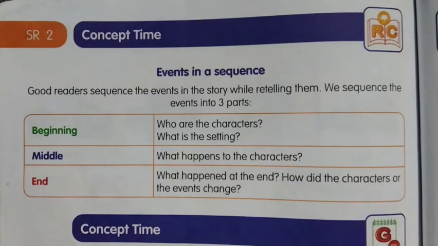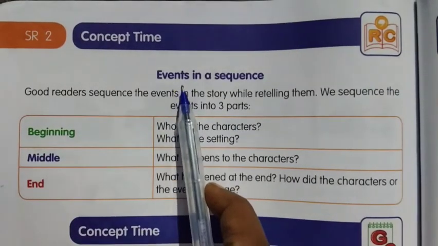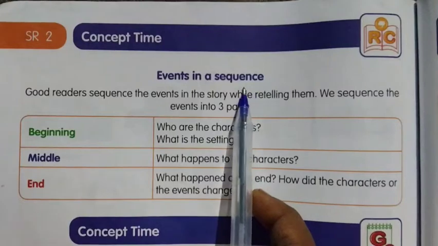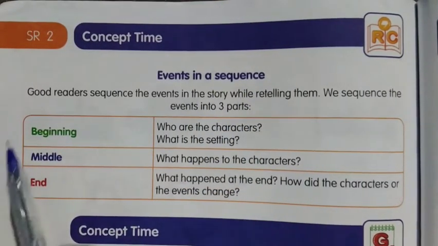Now we move on to our reading and listening comprehension part. In this part, we are going to revise all those things that we have learned in our RLC part in previous classes. First, we are going to revise events in a sequence. How to sequence the events of a story.